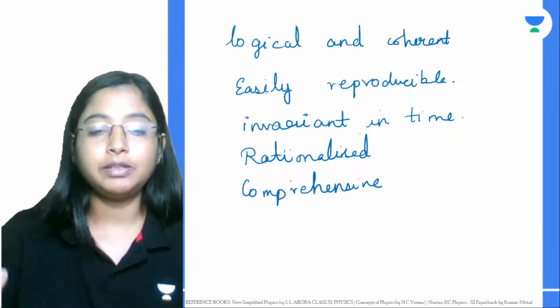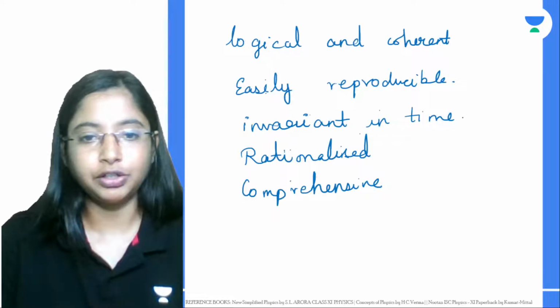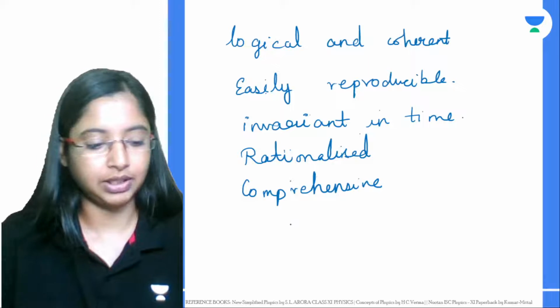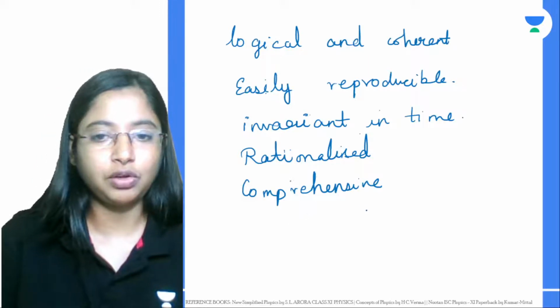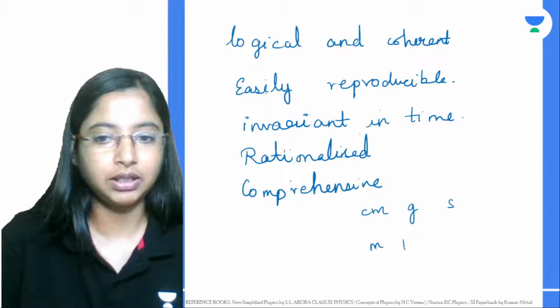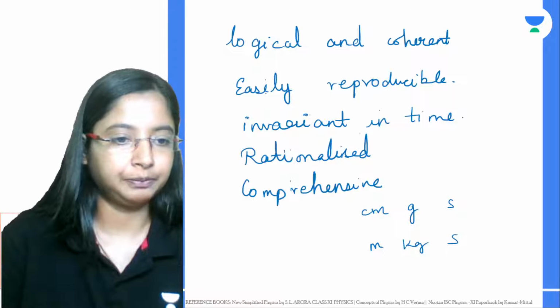Now, the SI system of units can be easily converted into CGS, because CGS follows centimeter, gram, second, and SI follows meter, kilogram, second.